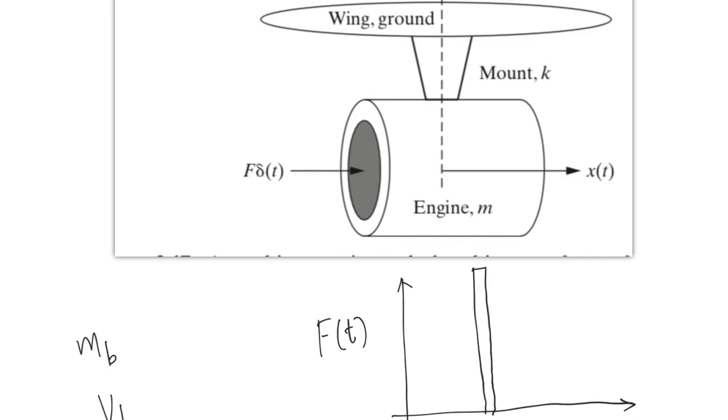Again, keep in mind we are completely aware of the amount of energy that goes into the system, because we know the mass of the bird, and we know the average velocity with which a bird can hit the jet engine. So all these things are known.